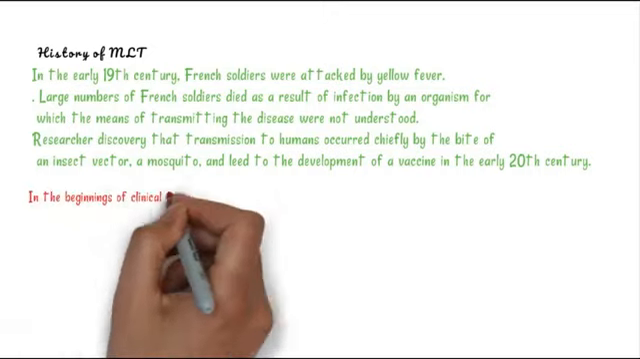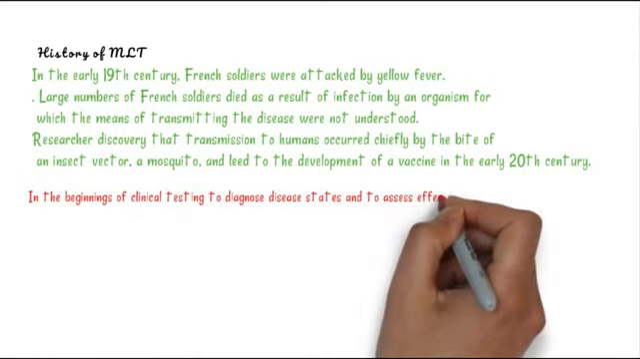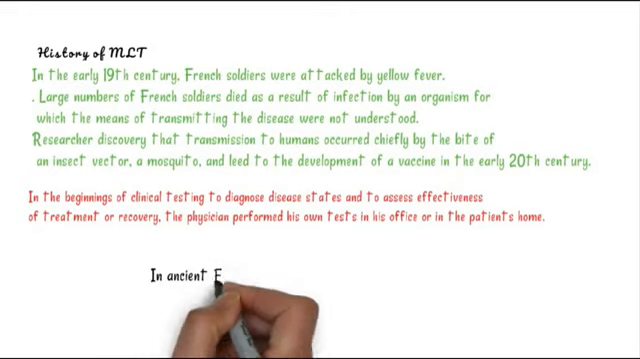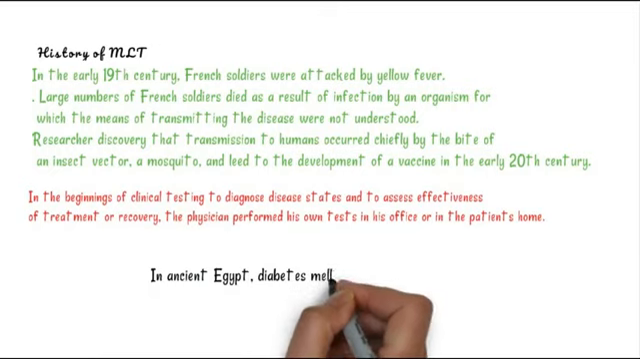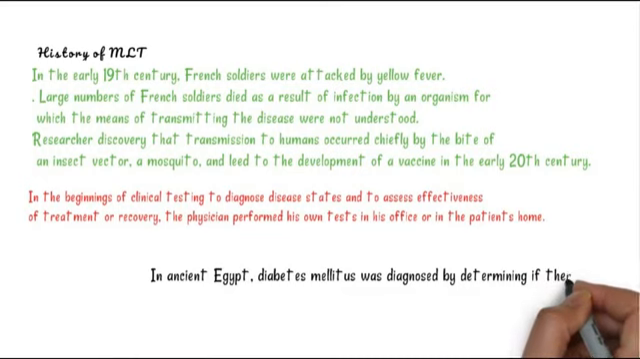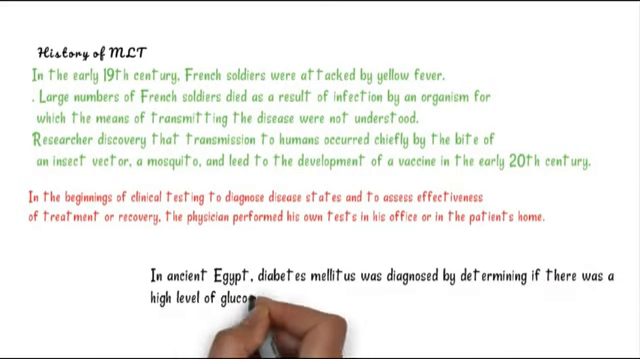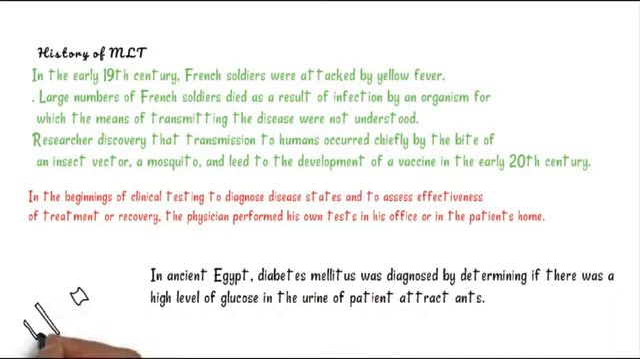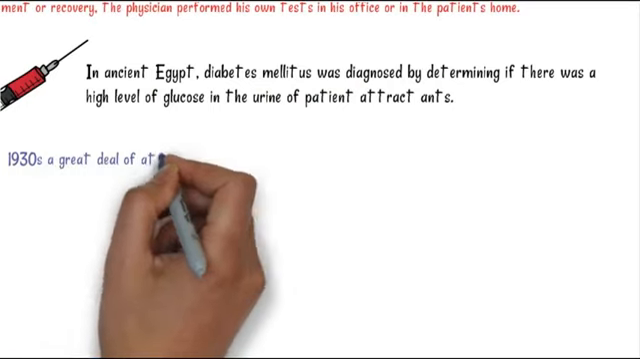In the beginning of human testing, we only did diagnosis of diseases and assessed the effectiveness of treatment and recovery. The physician performed his own tests in his office or at the patient's side. There was no laboratory in a hospital. And in ancient Egypt, diabetes mellitus was diagnosed by the patient's urine: if the glucose level was high in urine, ants would be attracted. So they made the ants attracted by the sugar, and the patient had diabetes mellitus. Interesting, they were also using their knowledge.